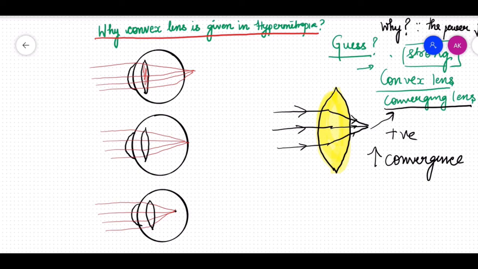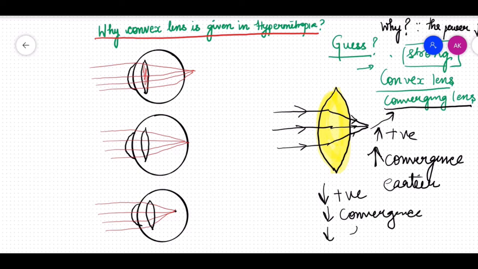What I mean to say is, if someone is more positive, it's causing more convergence. They are going to meet, or they are going to converge much more earlier. Whereas if something is less positive, there will be less convergence, and because of the less convergence, the rays will meet more far away. And this is what happens in a case of hypermetropia. Let's see over here. This diagram over here shows that a normal eye which is passing through the lens, and then everything is focusing on the retina.